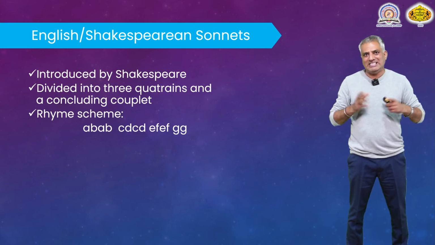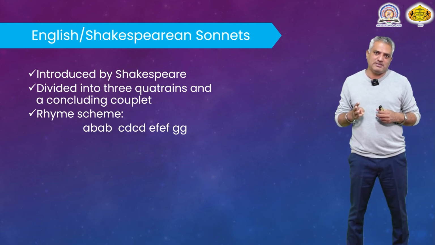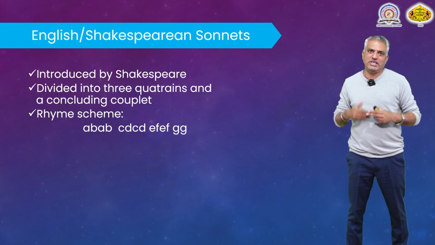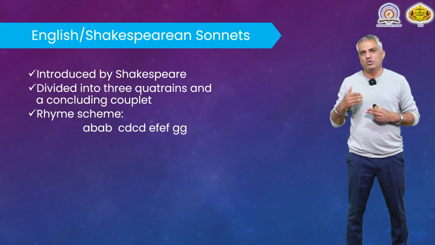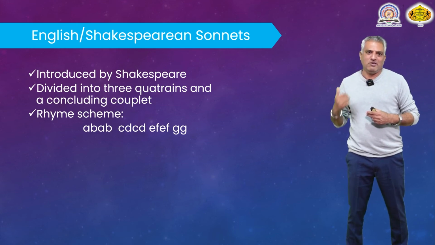Shakespearean sonnet is divided into 4 parts. The first 3 parts consist of 3 stanzas, each stanza having 4 lines, therefore it is called a quatrain. So 3 quatrains and a concluding couplet, like this.